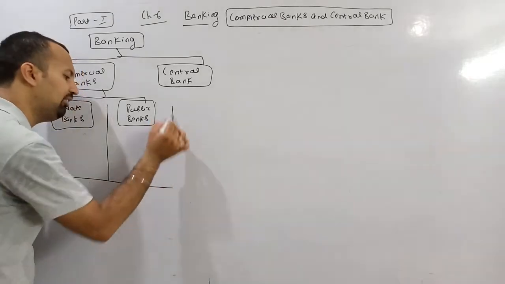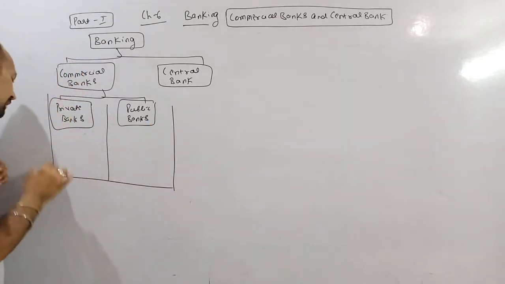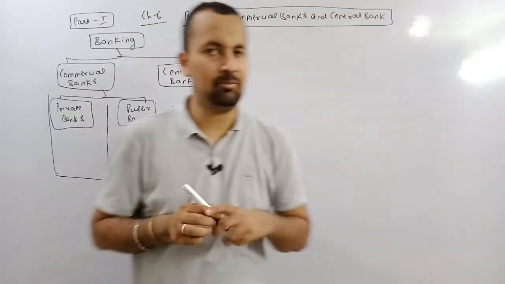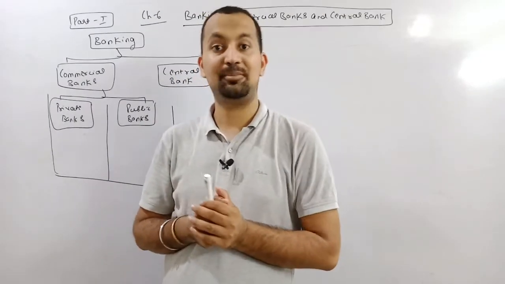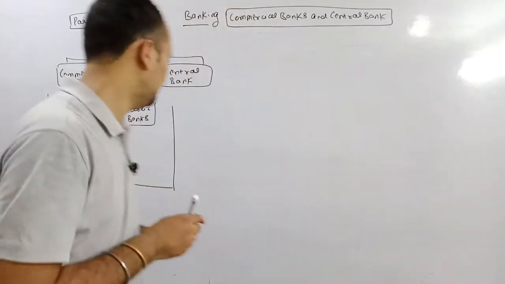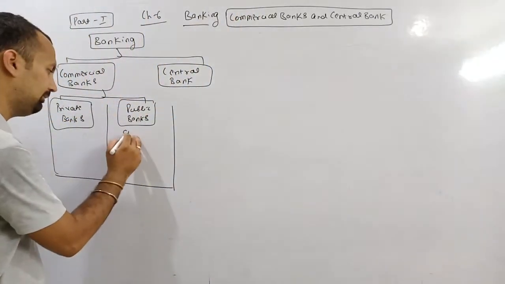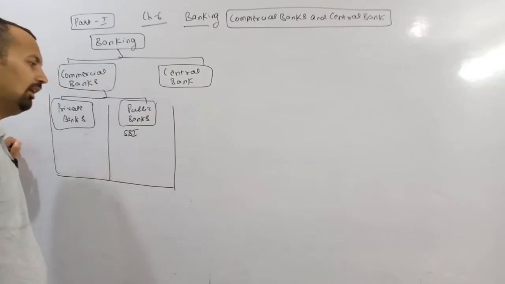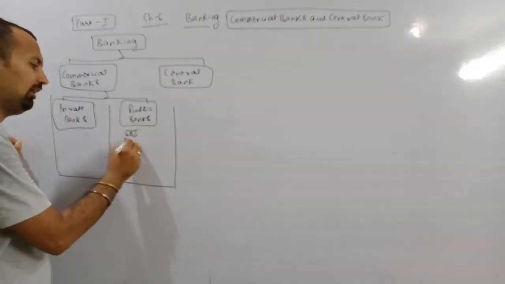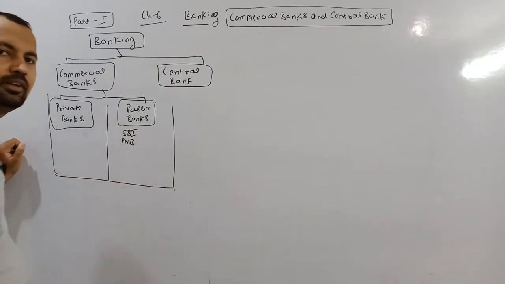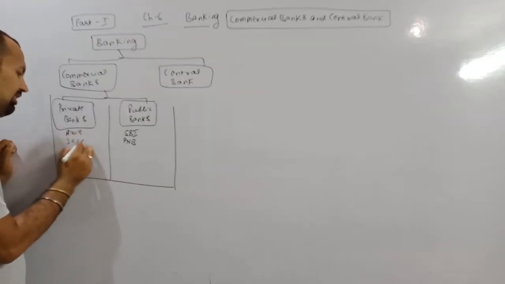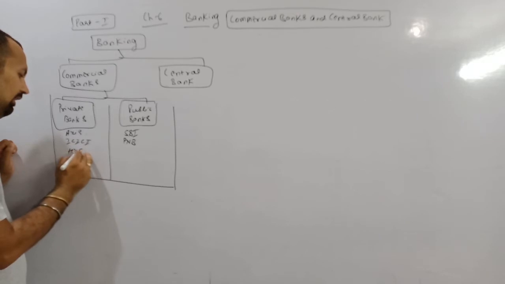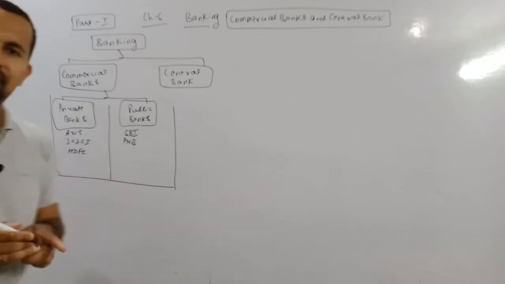Now first of all, I am asking you and you will need to tell me which bank is private or which bank is public. First of all, SBI, State Bank of India. This bank is public bank. Next is PNB, Punjab National Bank. It is public bank. Axis Bank, that is private. ICICI Bank, that is private. Next is HDFC Bank, this is private.